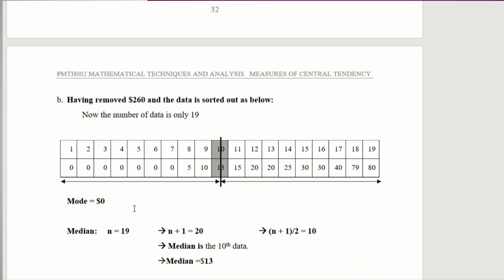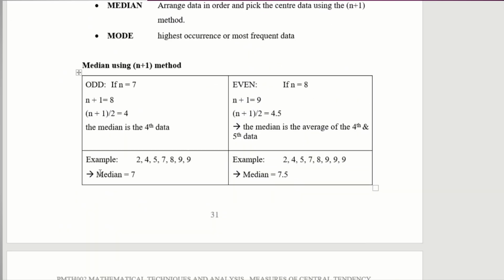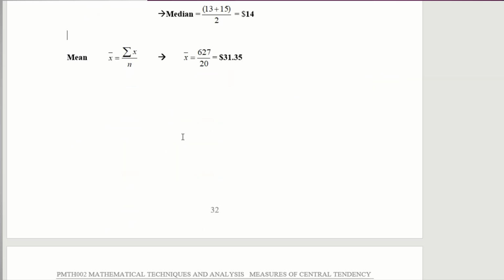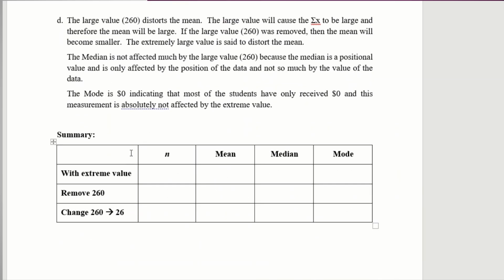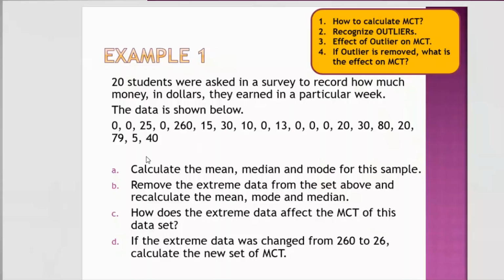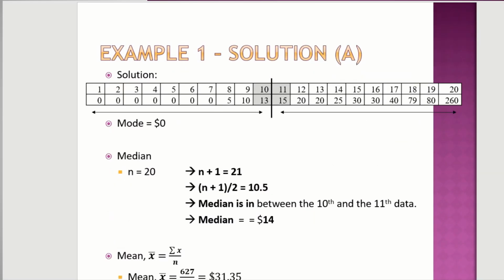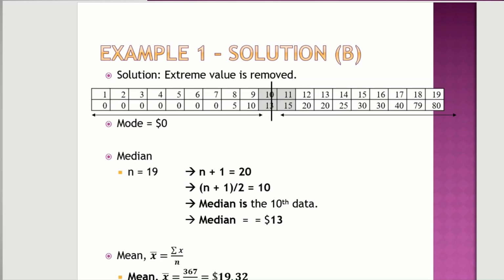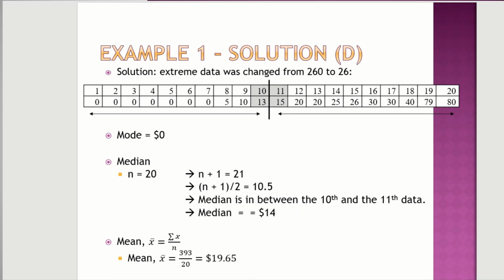Alright, so if you look at the last part, if the extreme data was changed from 260 to 26, calculate the new set of mean, median and mode. So now if it was 26, let's go back to the slide. So let's look at the slide. So if it was 26, you can see the outcome here.